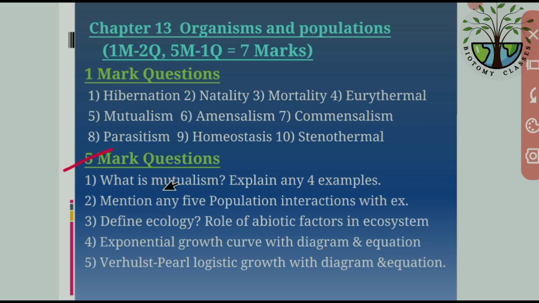Next, in 5 mark questions, what is mutualism? Explain any 4 examples. In mutualism, we have to write the definition of mutualism, then write any 4 examples of mutualism. Next, mention any 5 population interactions with examples. This is very important. First we have to write what population interactions are and what the types of population interactions are, with examples.